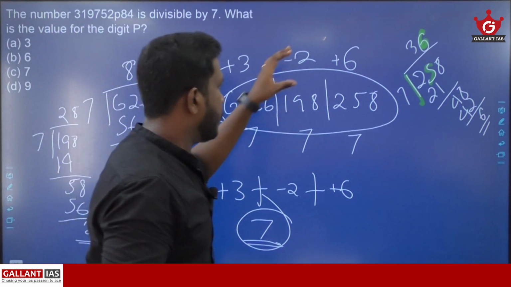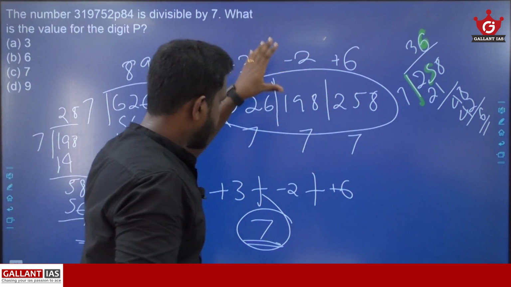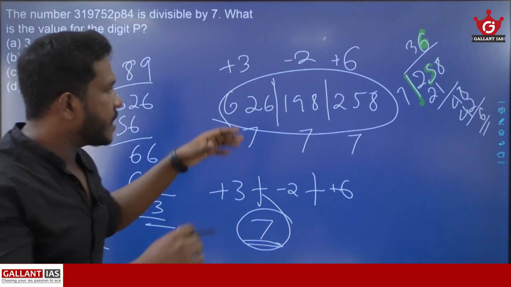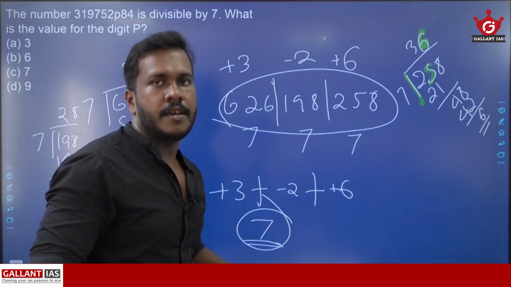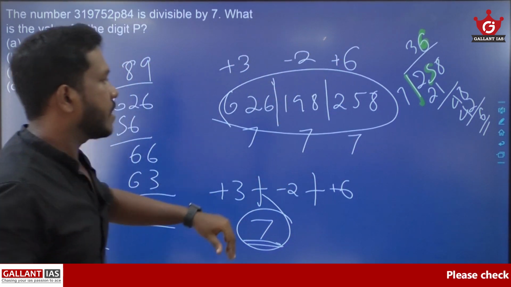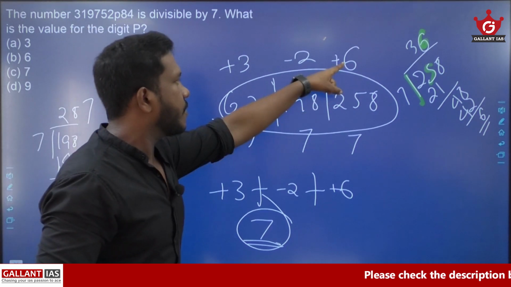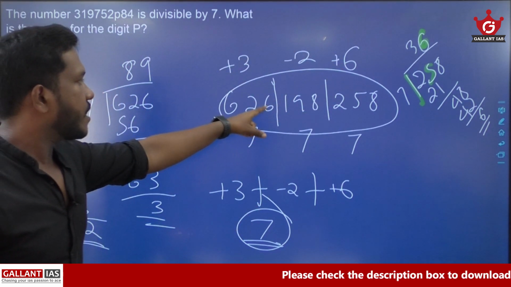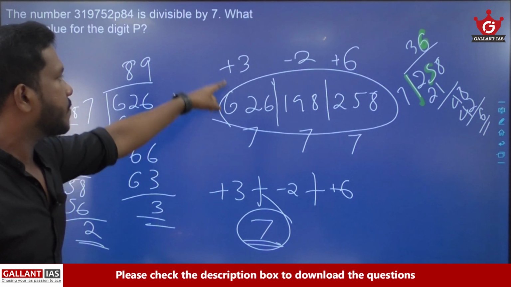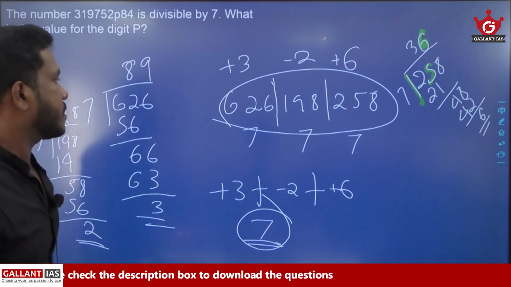So the first group is 258, the second group is 198, the third group is 626. And we need to divide each group by 7. When you divide 258 by 7, you get remainder 6. 198 by 7, remainder 2. 626 by 7, remainder 3.